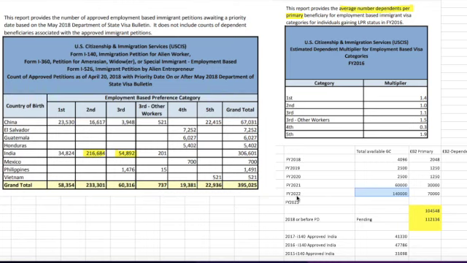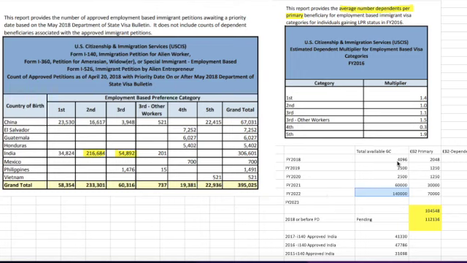So let's go through this. For FY 2018 through the end of FY 2022, based on the number of available green cards, I'm assuming that the 140,000 extra spillover we have this year will be available for EB2, and it will all get adjudicated. Let's go through the numbers from FY18 through FY22.